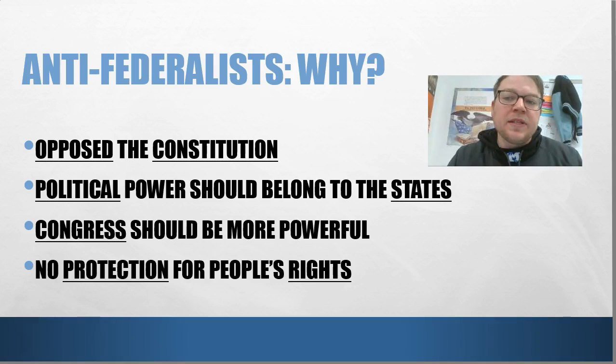Also, one of the big things that's going to come down and really shape how we actually ratify the Constitution is going to be this protection for a Bill of Rights. And it's really this that's going to get the Constitution ratified, because the Federalists felt, or the Anti-Federalists felt rather, that there's a lot of stuff about what the government can do, but there's not a lot of stuff about what the government can't do. There's not a lot of stuff about what the government can't take away.